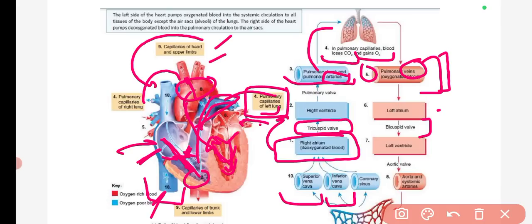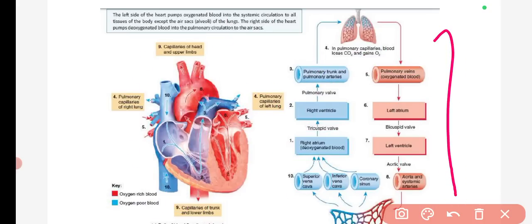So from the upper body, the blood will be carried by the superior vena cava, and from the lower body, the blood will be carried by the inferior vena cava. So all the deoxygenated blood will again come, and it will go to the inferior and superior vena cava, and again the cycle will go on like this. So this is the basic flow of the blood throughout the heart.